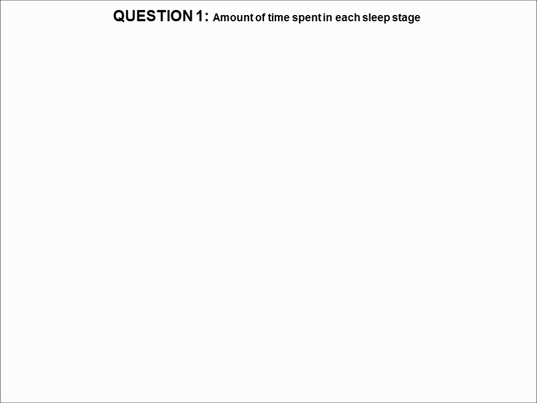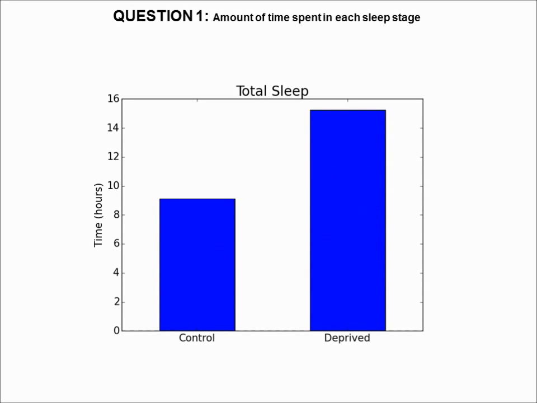So let's start with the first question, which is about the amount of time spent in each sleep stage. But before we even get to this, what happens to the total sleep time? Well, as we probably expected, the total sleep time increased. But then, what happens to each sleep stage? Do they occupy the same fraction of time throughout the whole duration of sleep?